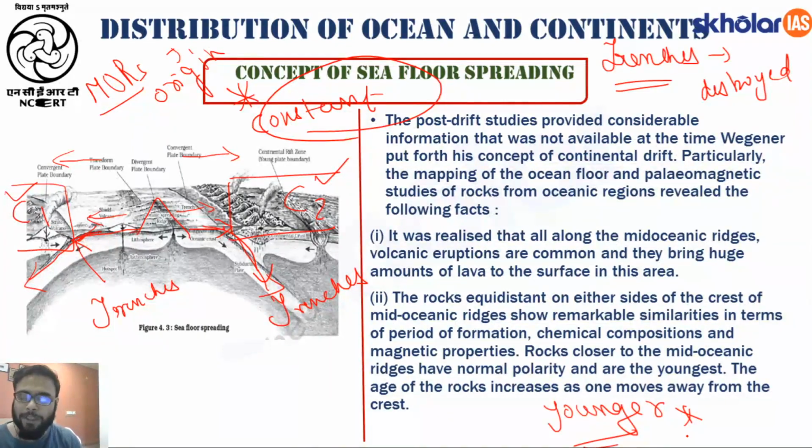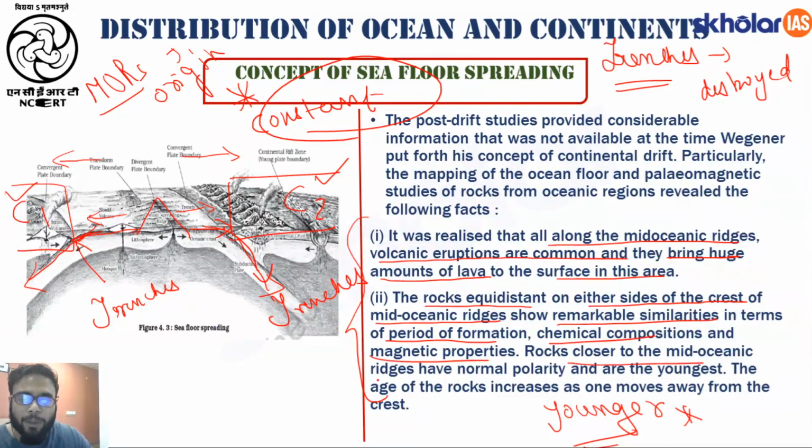So this is all about the theory. Let us just go through the points as quickly as possible. Okay. So what are the different facts that were understood while studying the ocean floor? First, it was realized that along the mid-oceanic ridges, volcanic eruptions are common, and they bring a huge amount of lava to the surface in this area, like we have already seen. The rocks equidistant on either side of the crest of the mid-oceanic ridges show remarkable similarities in terms of period of formation, chemical composition, and magnetic properties.